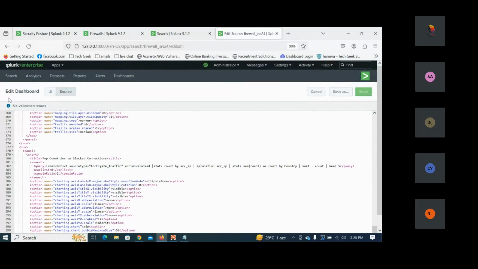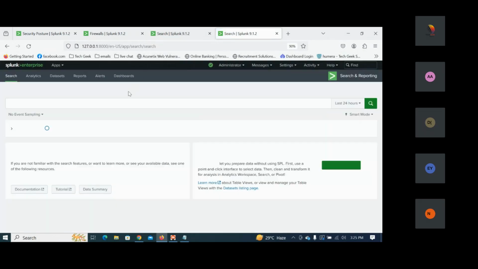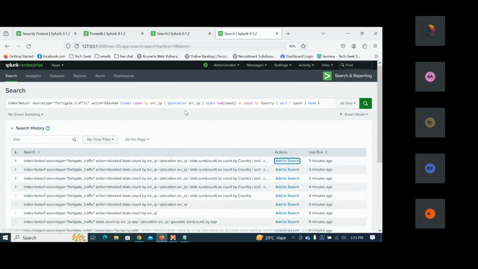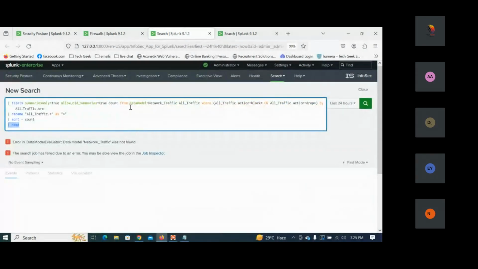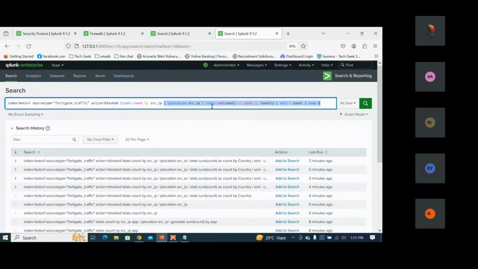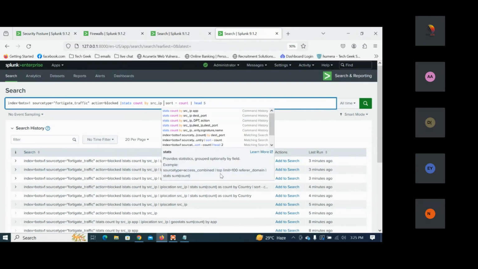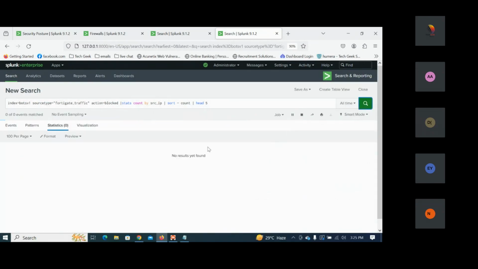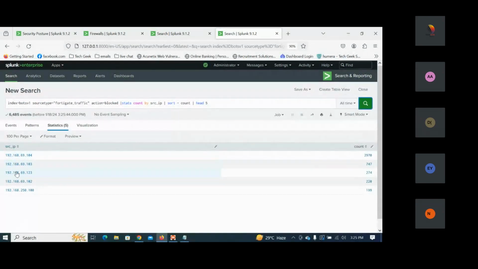Let us go to the search. Based on this one we'll do it. Here we can see that they need the block connections by the source IP. They need to sort this data in the simple way. They have taken the source IP and put the sort count, sorting on it, taking the top 5 IP addresses. So in this case, I can see the top 5 IP addresses.